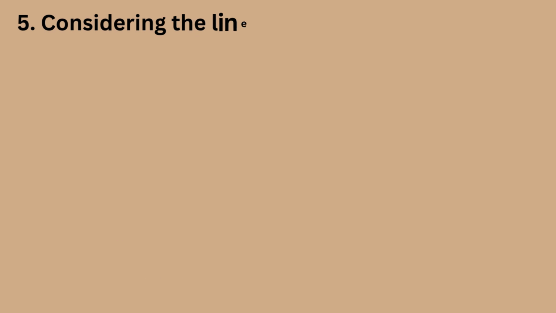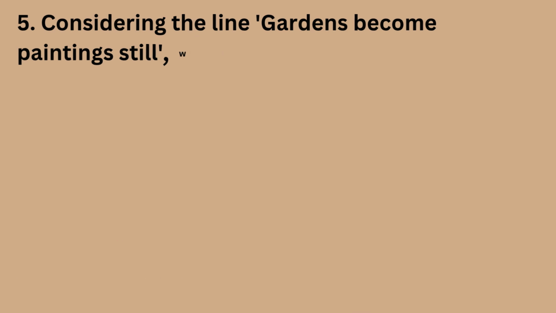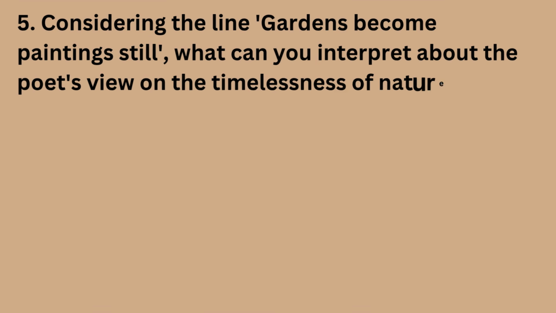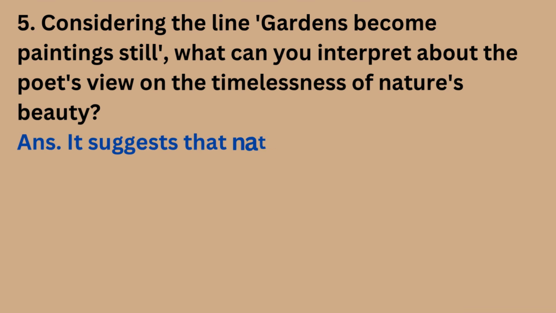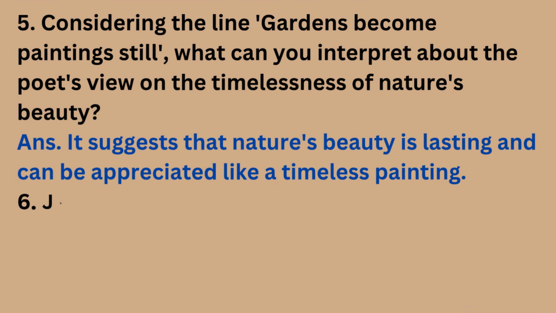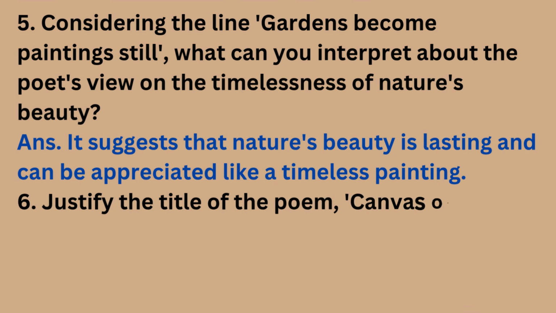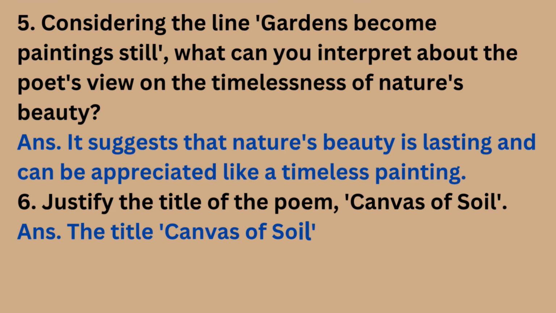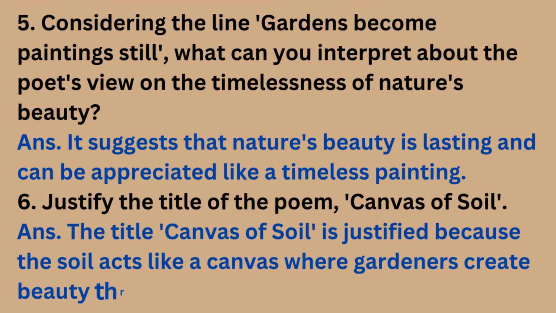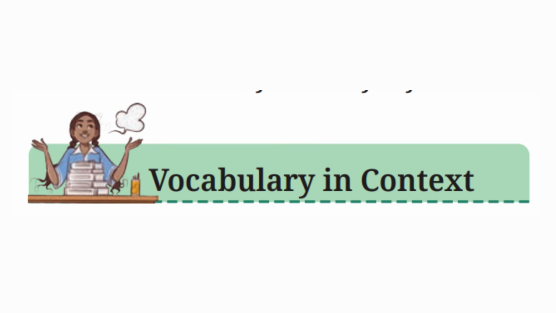5. Considering the line, gardens become paintings still, what can you interpret about the poet's view on the timelessness of nature's beauty? Answer. It suggests that nature's beauty is lasting and can be appreciated like a timeless painting. 6. Justify the title of the poem, Canvas of Soil. Answer. The title, Canvas of Soil, is justified because the soil acts like a canvas where gardeners create beauty through plants and flowers. Vocabulary in context.